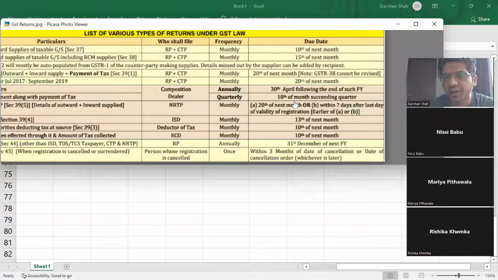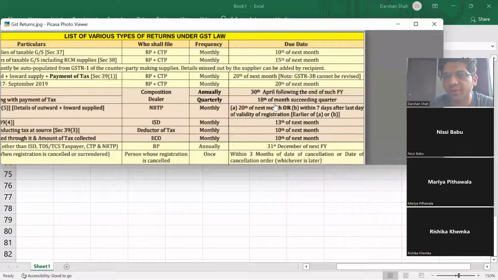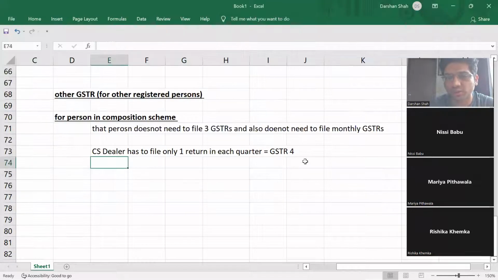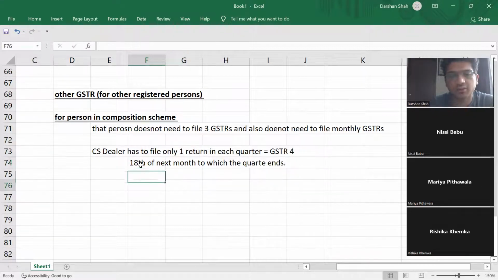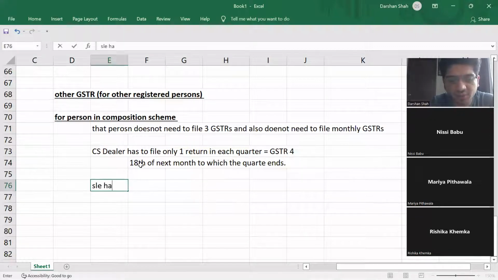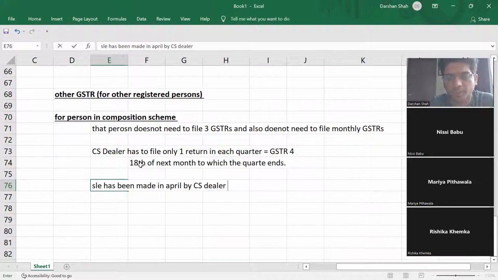And what is the due date? Due date is 18th of the month succeeding the quarter. So in short, I'll write 18th of the next month to which the quarter ends. Let us say a sale has been made in April by a composition scheme dealer.